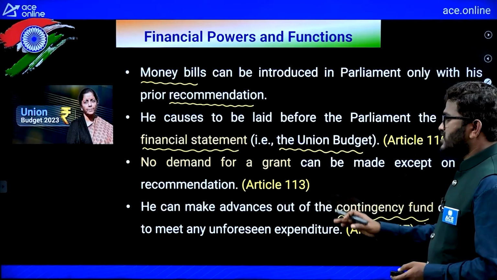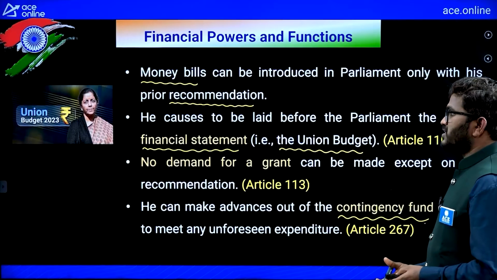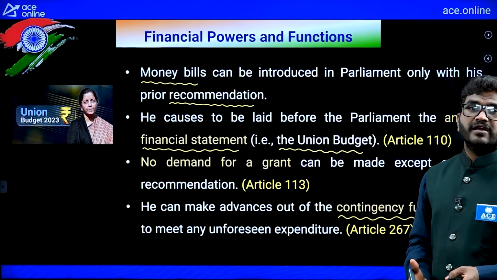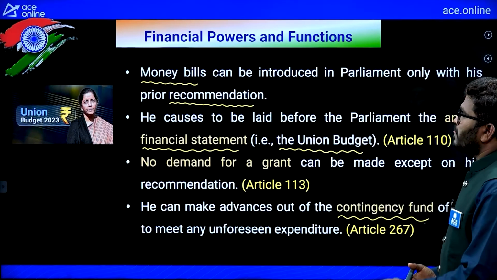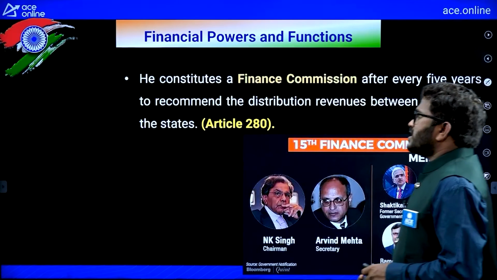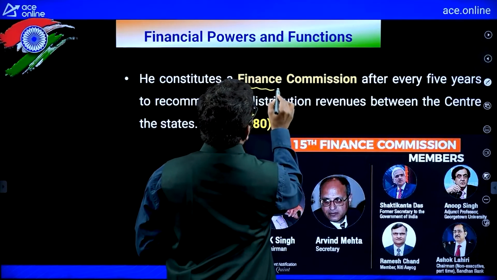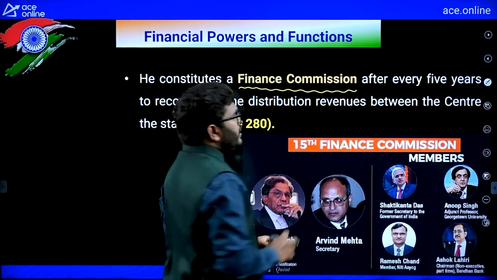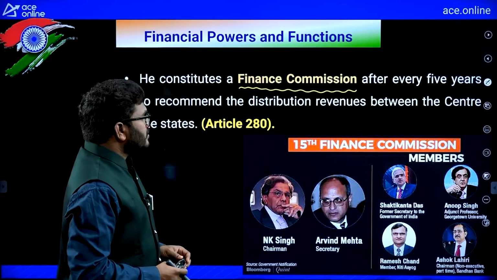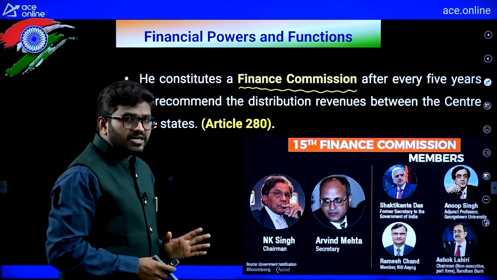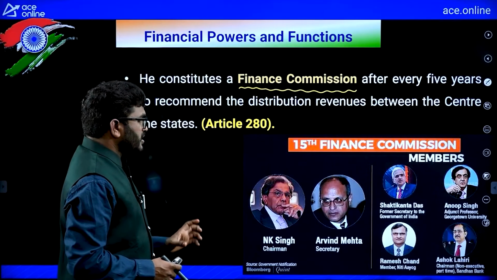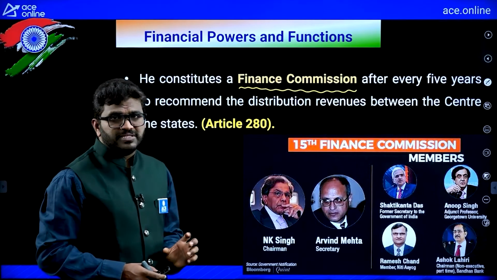So here, unforeseen expenditure is nothing but the expenditure due to floods or any emergency situations. Next, he constitutes a financial commission after every 5 years. In the financial commission, a chairman, secretary and members will be there.